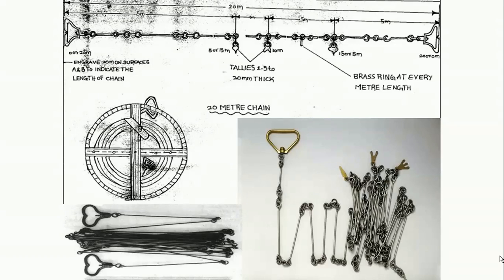So the chain is flexible in nature. As you can see, there is a tally provided at every 5 meter, every 10 meter or every 50 meter for simpler measurement. The 5 meter tally has one tooth, the 10 meter tally has two teeth, and the 15 meter tally has three teeth. It is for recognition, a simpler way of determining the linear measurement. This is the image of a 20 meter metric chain.